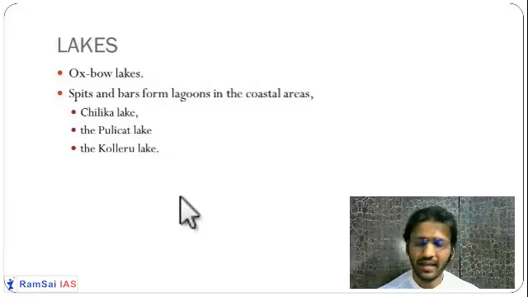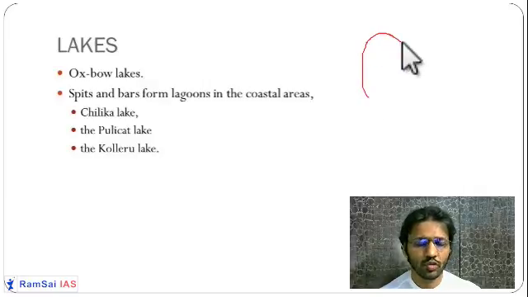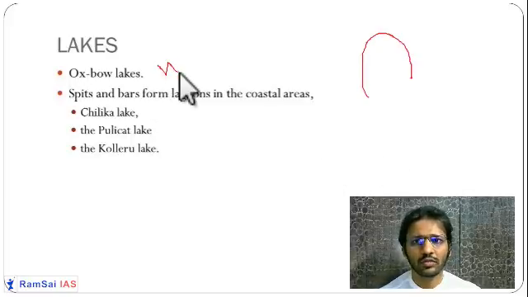There are some lakes in India along with the rivers. So lakes are of different types. Oxbow Lake, we have seen the Oxbow Lake, like it is a shoe of a bull, or you can say a shoe of a horse. So Uller Lake is said to be an Oxbow Lake. Uller is in Kashmir.